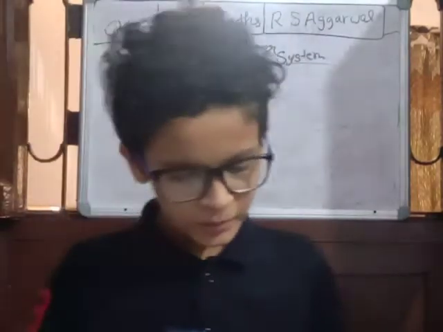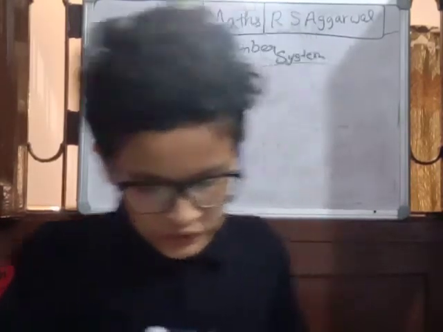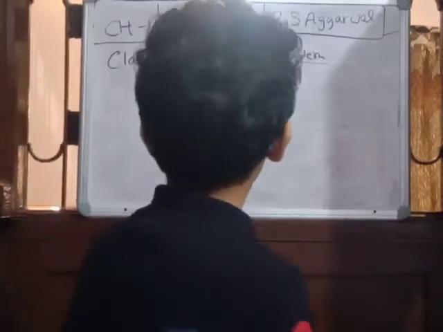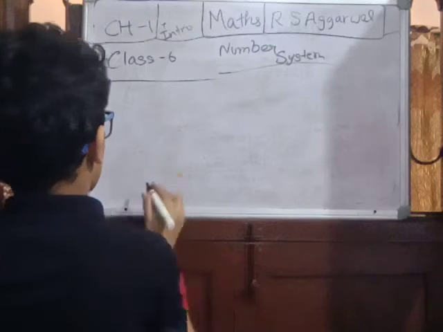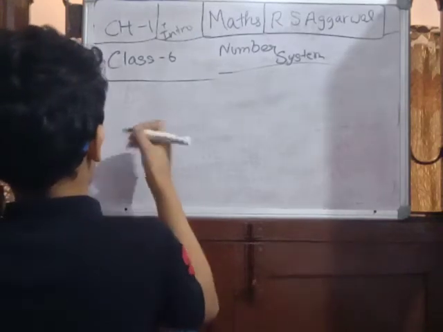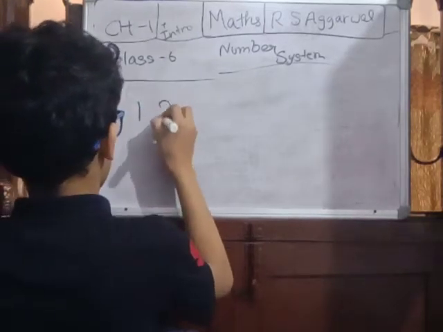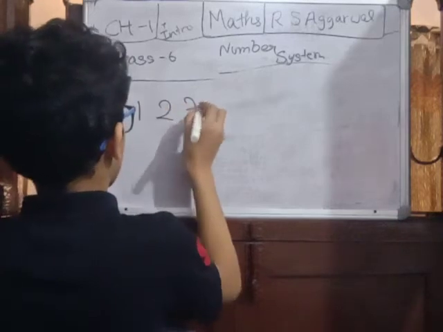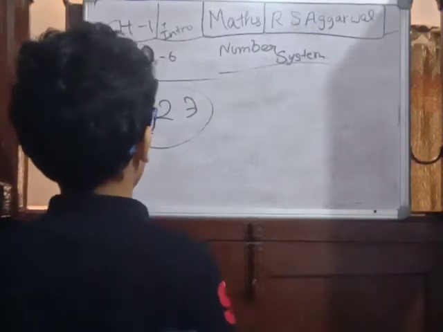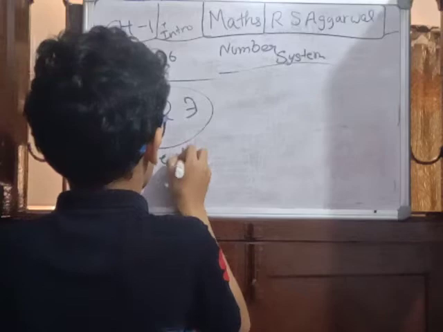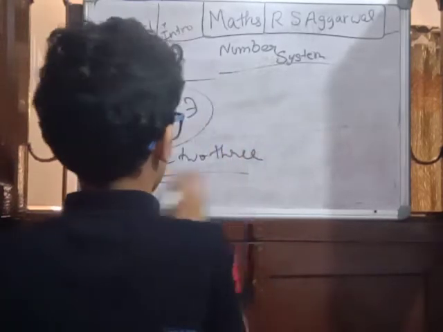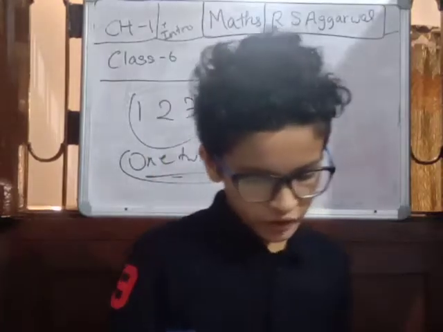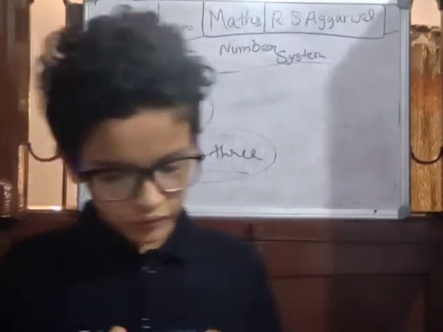We may express numbers in figures as well as words. Figures are 1, 2, 3, so these are figures, which I will write in numbers. But words are like one, two, three. So now let's come to the notation.